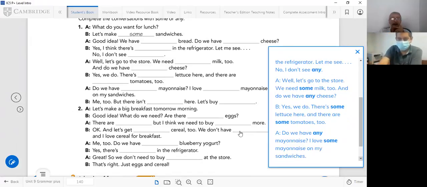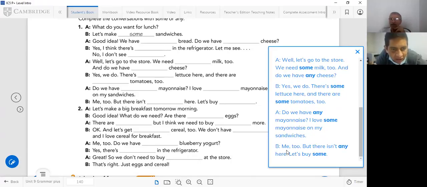What is next? Me too, but there isn't any here. What is next? Let's buy some. Some, because it's affirmative. So you say, me too, but there isn't any here. Let's buy some. Observe: negative, affirmative, negative, affirmative.